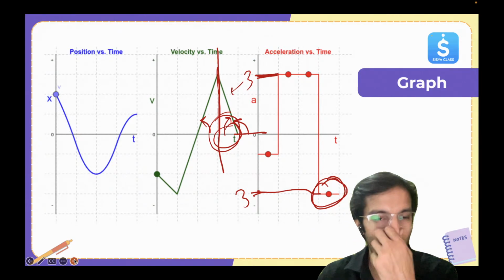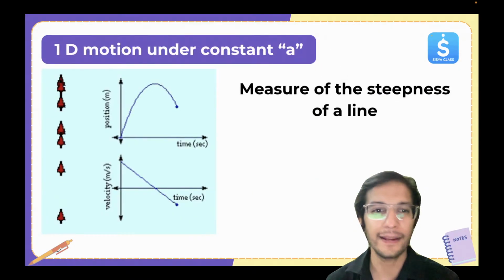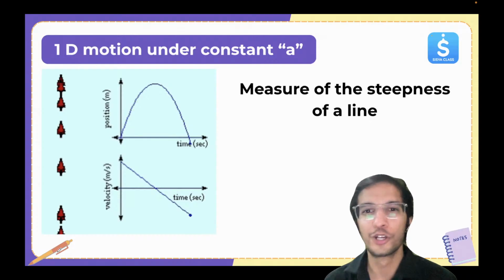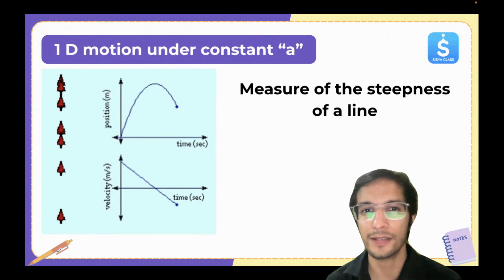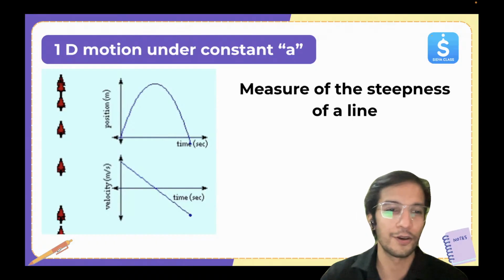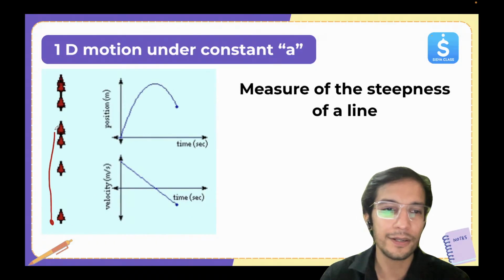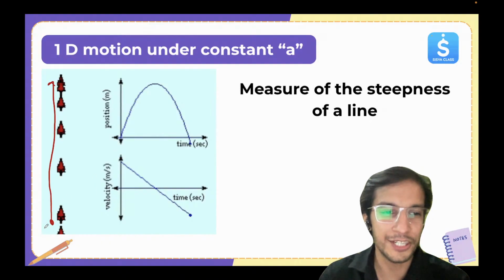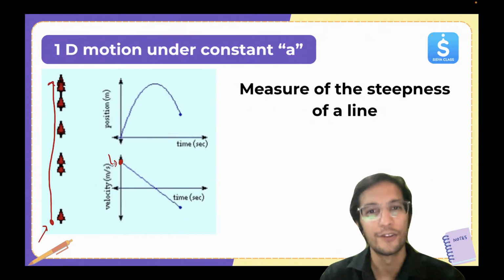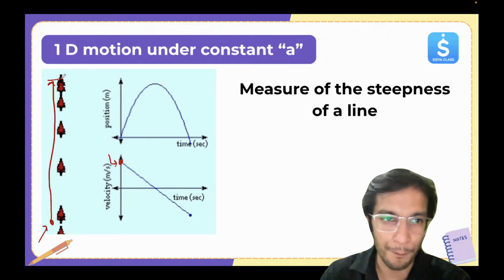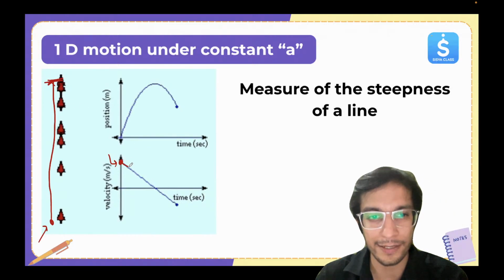Now let's move on to the next one. Look here, how to draw graphs for different kinds of motion under constant acceleration. Here you threw a ball in the upward direction and gave it some velocity, so initially the velocity is not zero. But as it goes up, the velocity decreases at a constant rate.